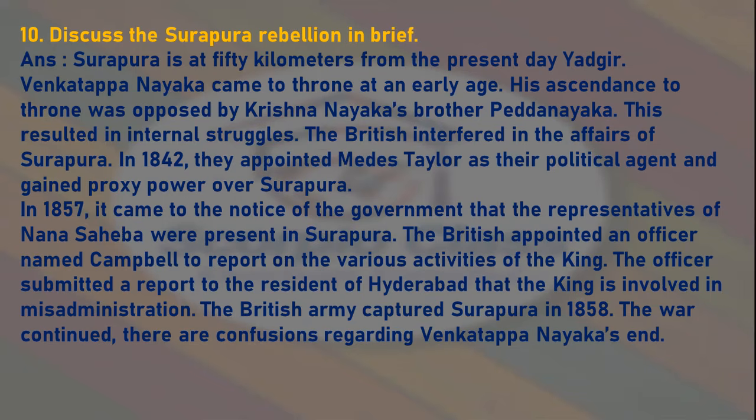In 1857, it came to the notice of the government that the representatives of Nana Sahib were present in Surapura. The British appointed an officer named Campbell to report on the various activities of the king. The officer submitted a report to the resident of Hyderabad that the king was involved in misadministration. The British army captured Surapura in 1858. The war continued. There was confusion regarding Venkatappa Nayaka's end.